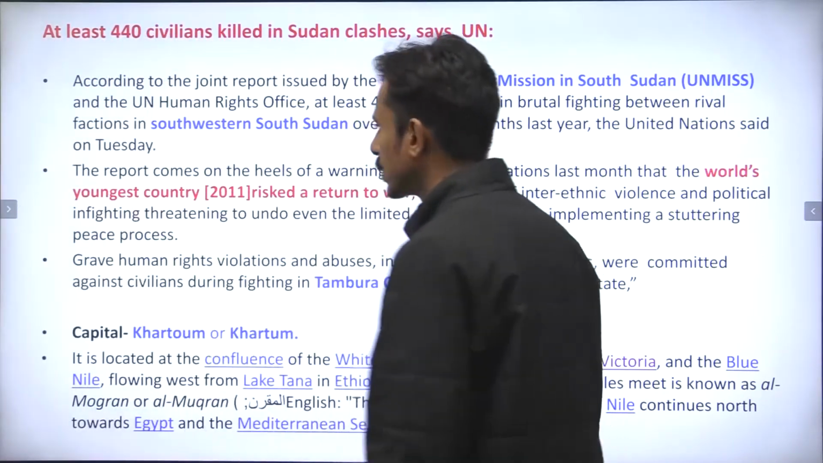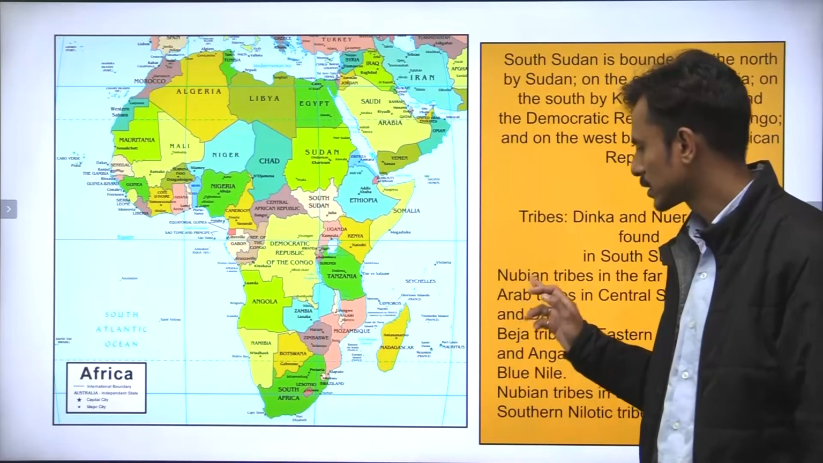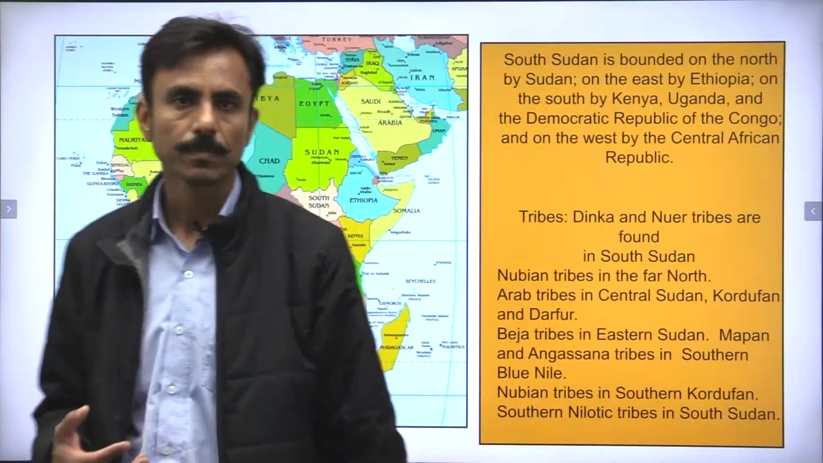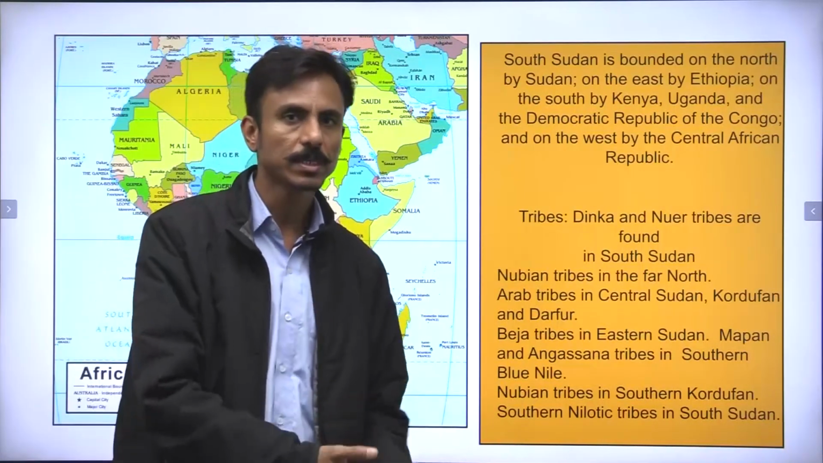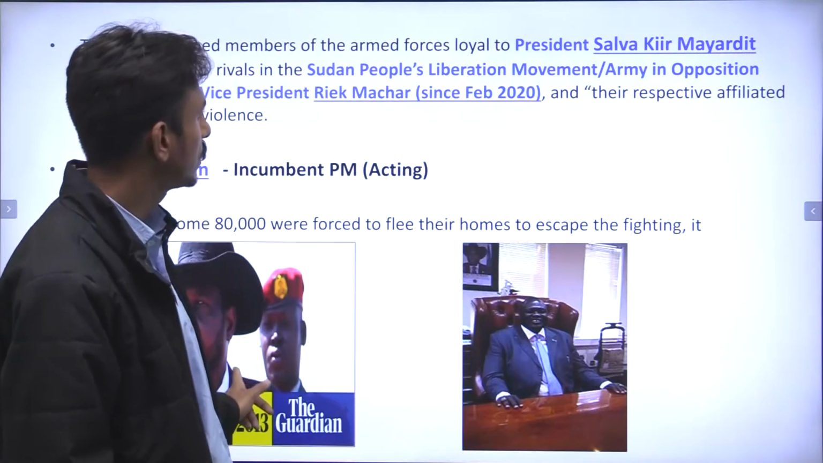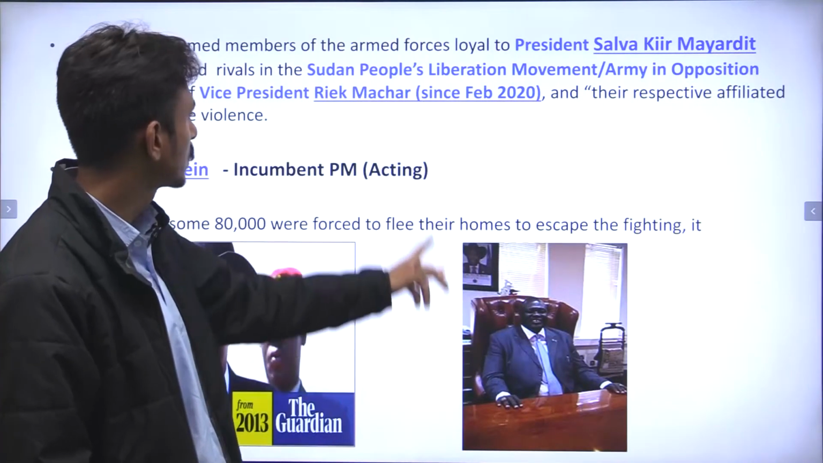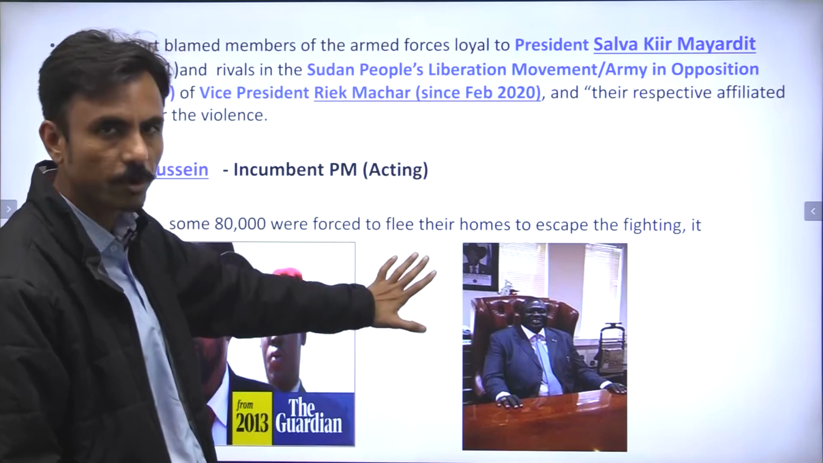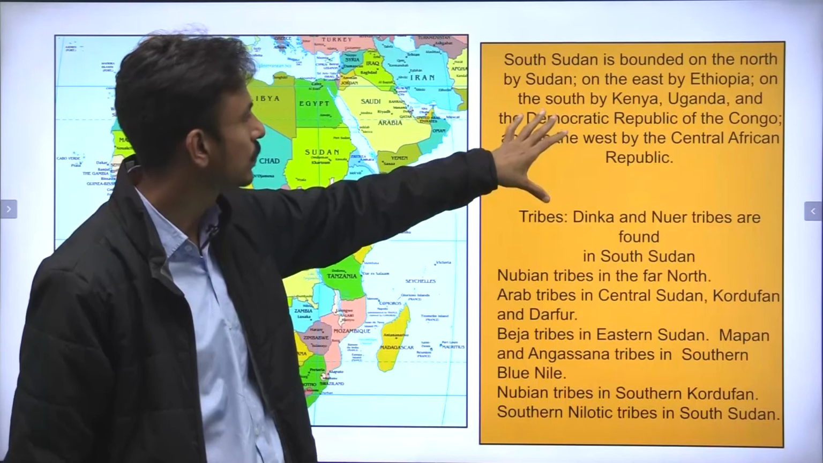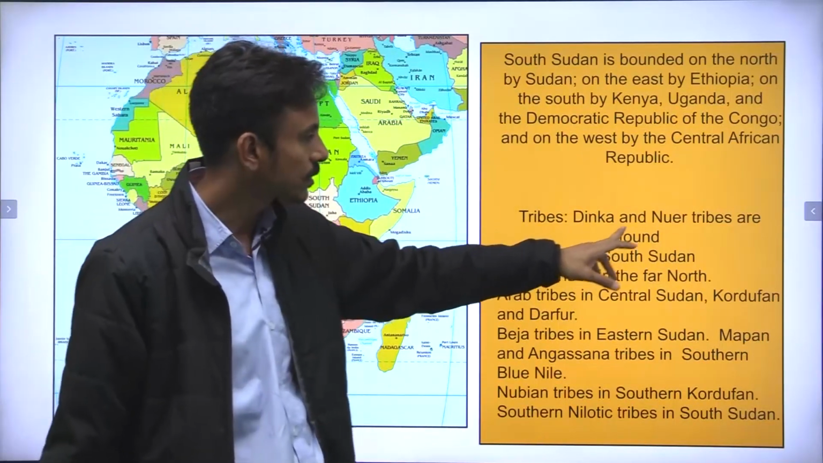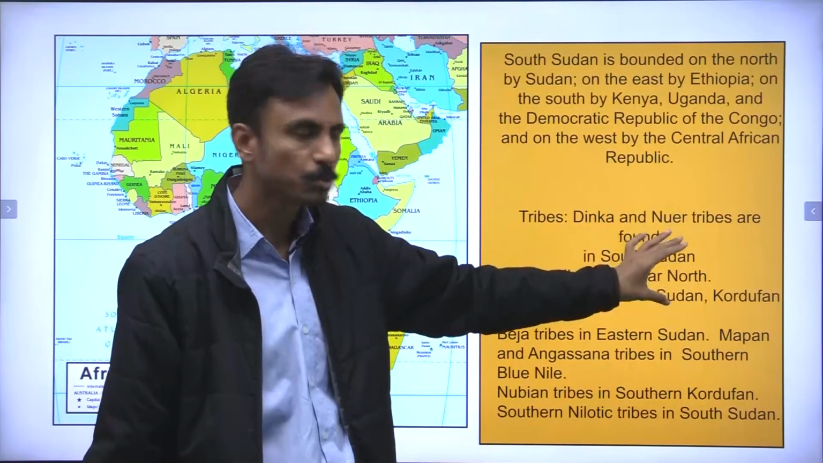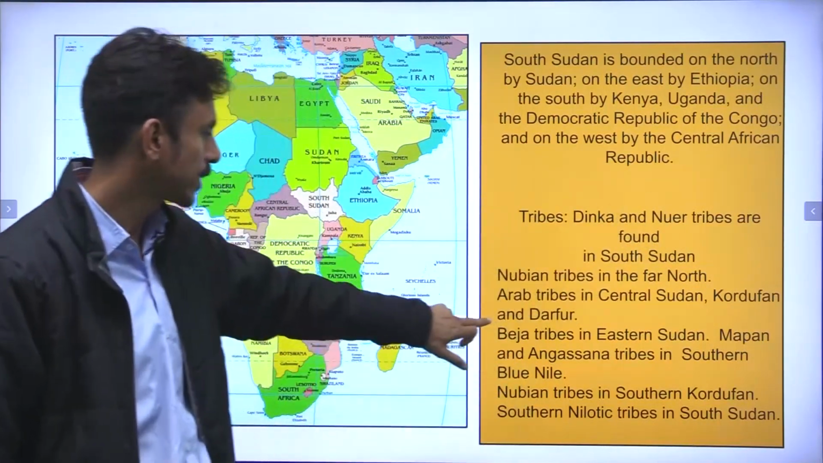So in this sense, guys, the clashes are because of different political ideology, with the followers of the vice president and the president clashing. The president is Salva Kiir Mayardit and the vice president is Riek Machar. Very important from the exam point of view. There are some tribes in South Sudan, as you can see, the Dinka tribe and the Nuer tribe, and these are the prominent tribes of South Sudan, correct?